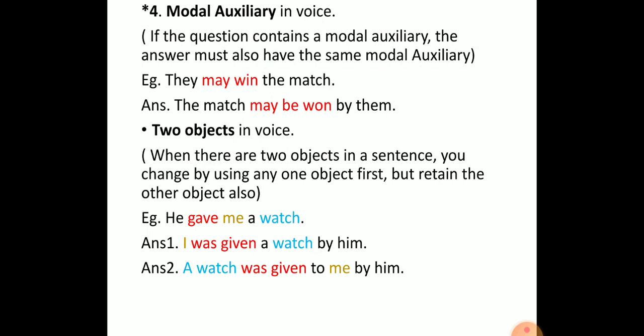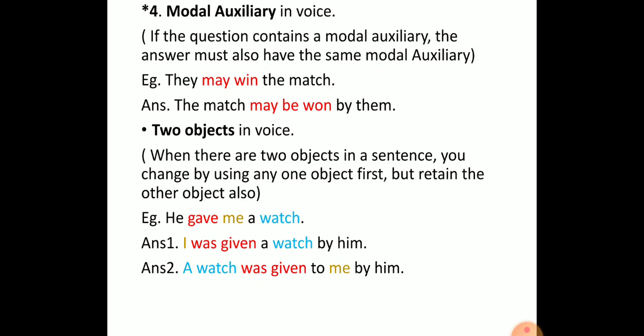Here we can see two objects together, me and a watch. And the subject he will undoubtedly change into him. Me will change into the first person pronoun, that is I. Why I? Because we need to put it first to initiate our answer.